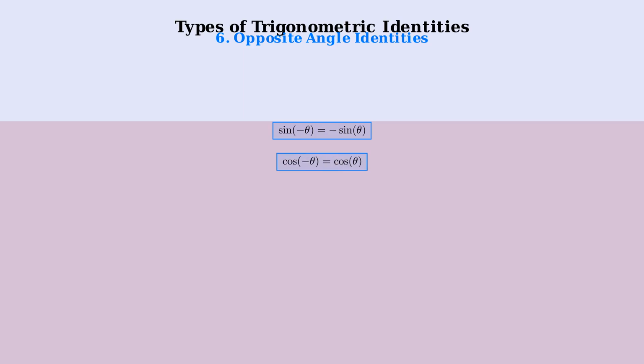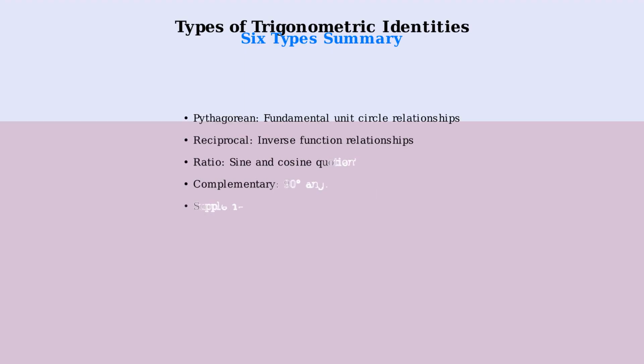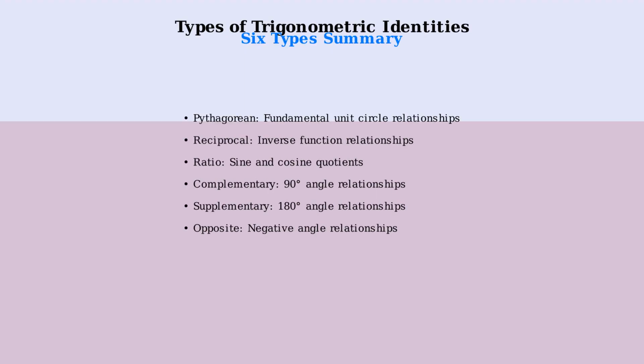Cosine of negative theta equals cosine theta. Cosine is an even function, meaning it stays the same when the angle is negated. Tangent of negative theta equals negative tangent theta. Like sine, tangent is also an odd function. These 6 types of trigonometric identities form the foundation for solving complex trigonometric problems. Each type reveals different patterns and relationships that help us understand how trigonometric functions behave under various transformations.